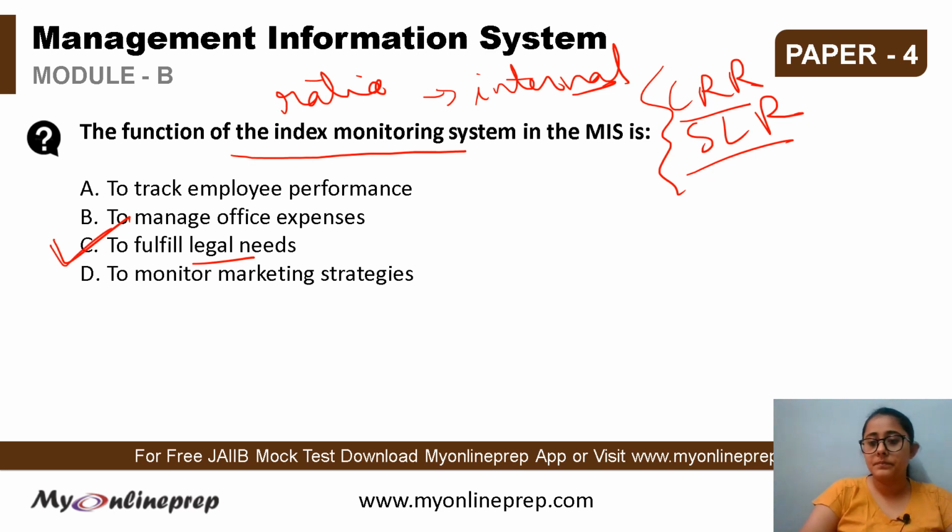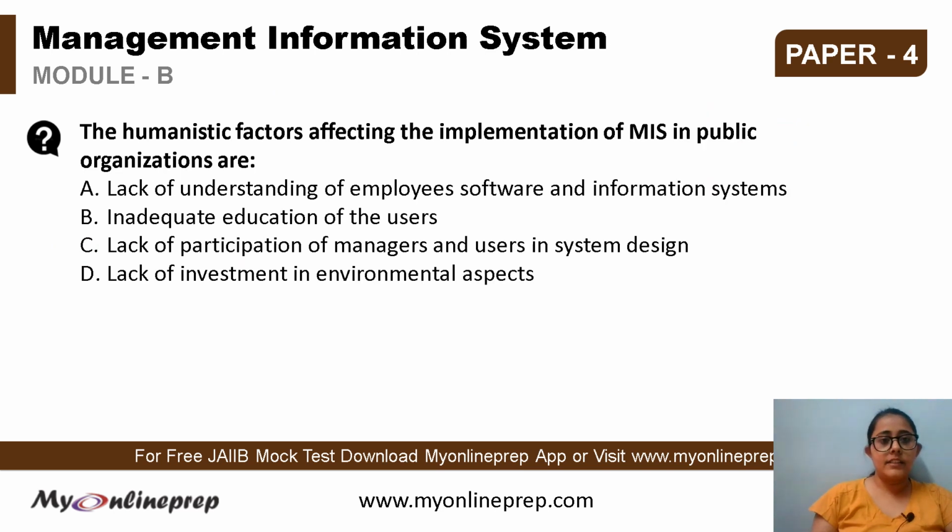Next, the question says, the humanistic factors affecting the implementation of MIS in public organizations are, or we can understand this, it is asking about what leads to certain issues or defaults in the implementation of MIS.